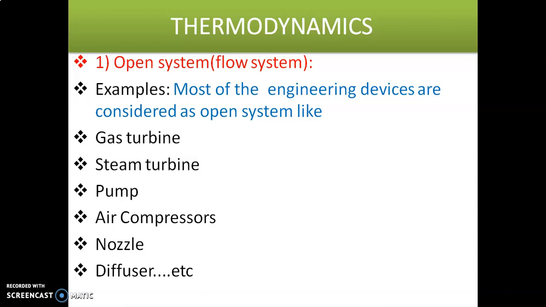These are all engineering devices, and they all come under open systems.